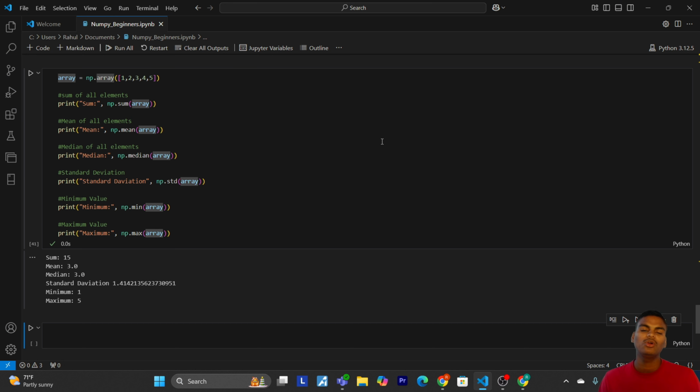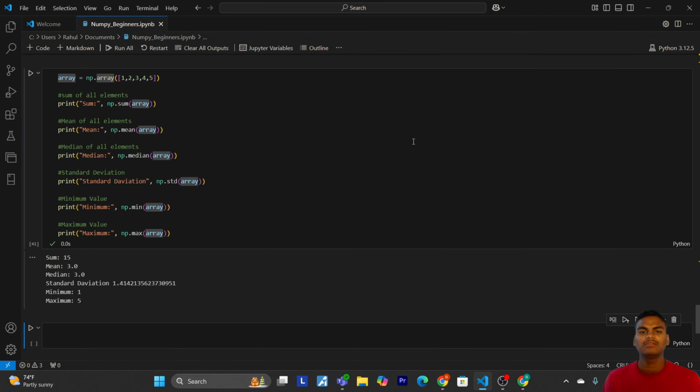So let's understand the code. In this script, np.sum adds all the elements of the array, while np.mean computes the average. Similarly, np.median finds the middle value when the array is sorted, and np.std calculates how spread out the elements are, which is useful for understanding variability. Finally, np.min and np.max give us the smallest and the largest value in the array respectively.